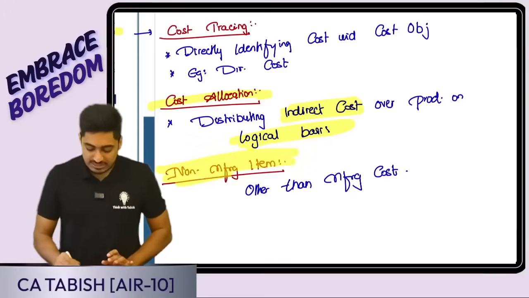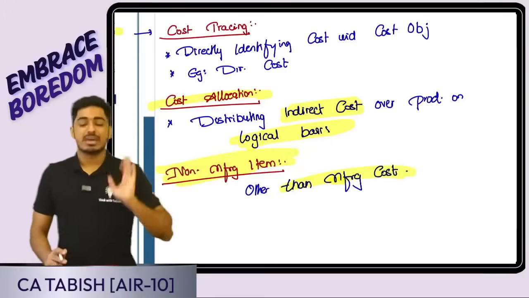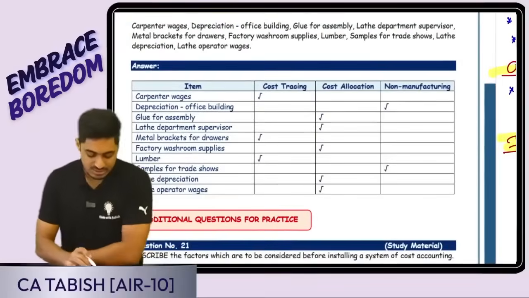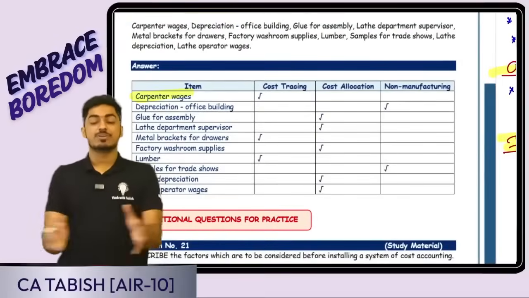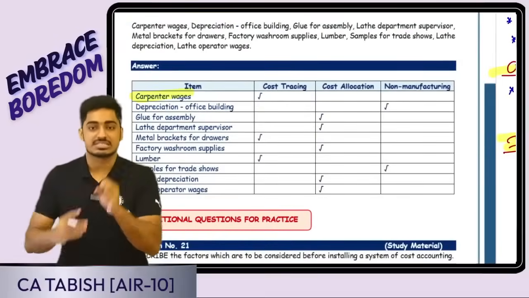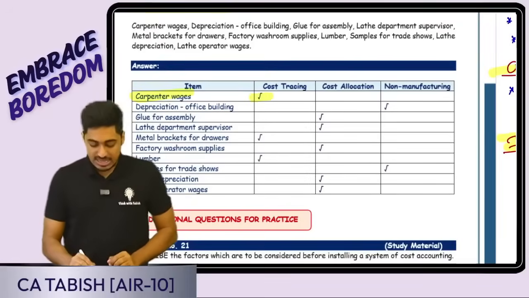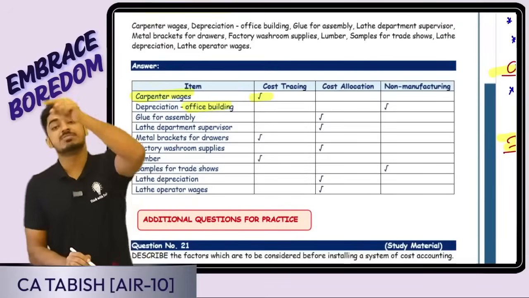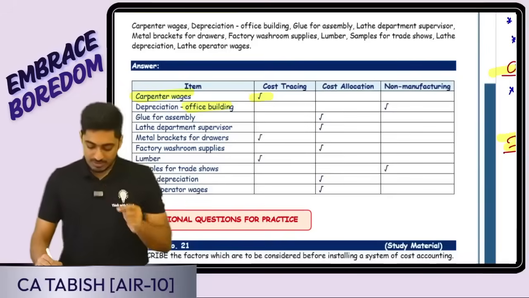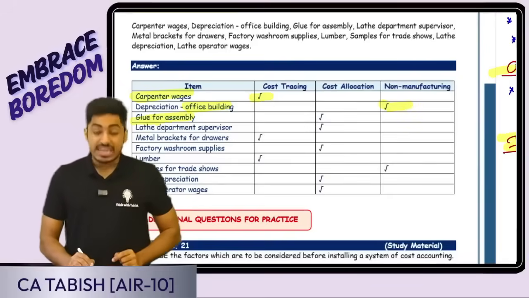Next is non-manufacturing item. It is incurred for other than manufacturing costs. So let us try seeing. Look at the students. Yes, we are manufacturing office furniture. Carpenter wages, it is direct for this furniture. How much I can tell? Cost tracing. Depreciation of office building, non-manufacturing.